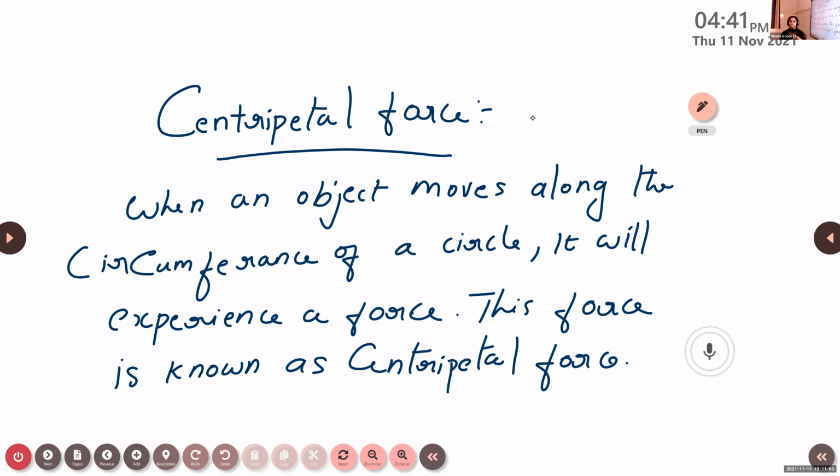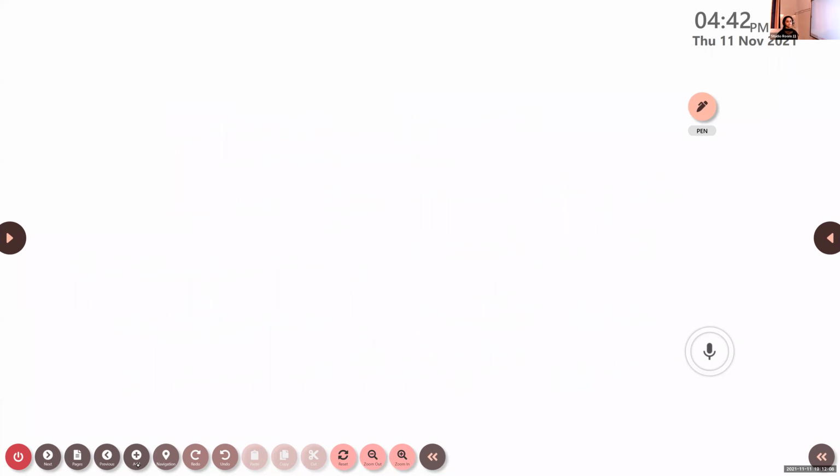Or if the object moves along a circular path, it will experience a force. That force is known as centripetal force. Is it clear? Yes ma'am. Okay.